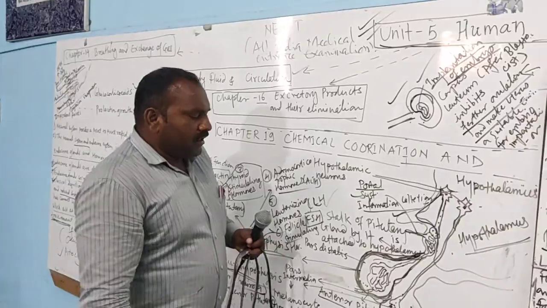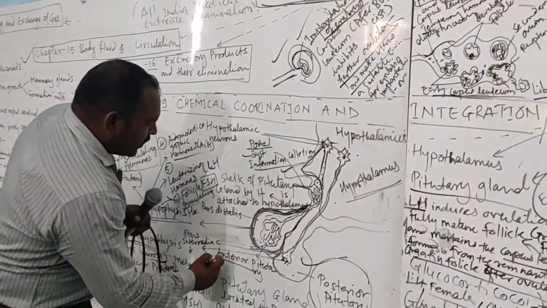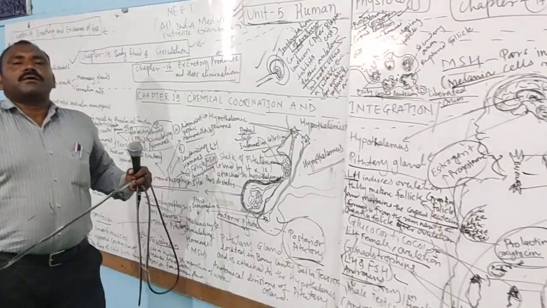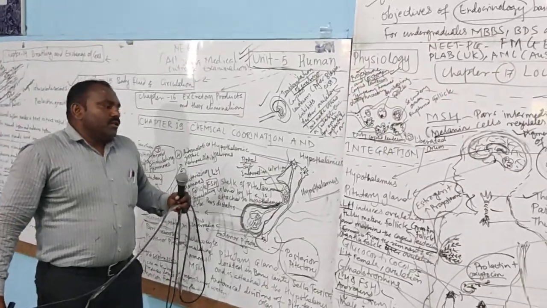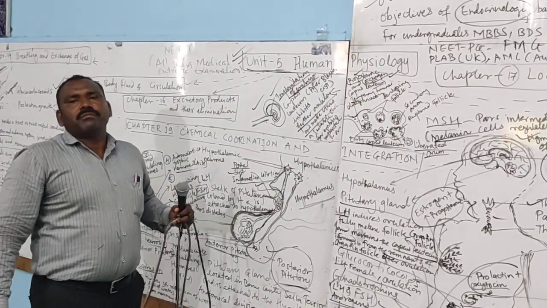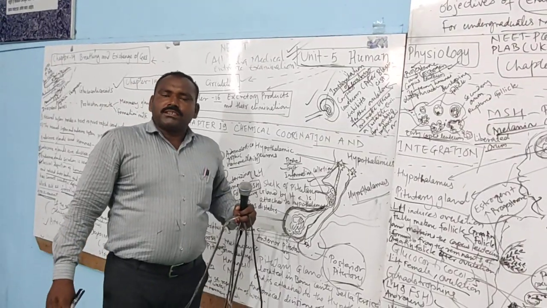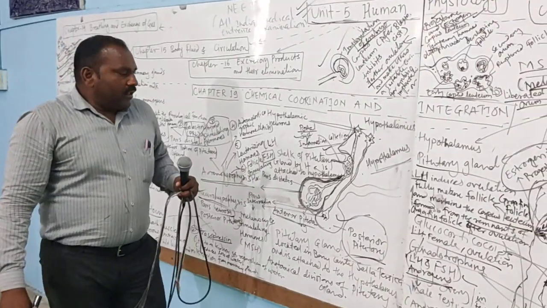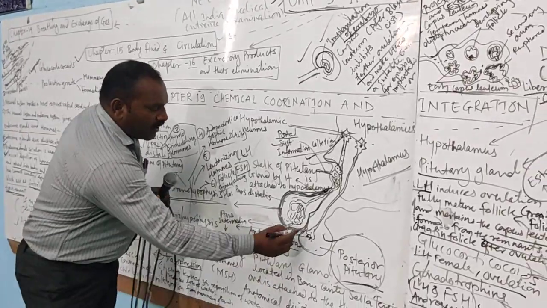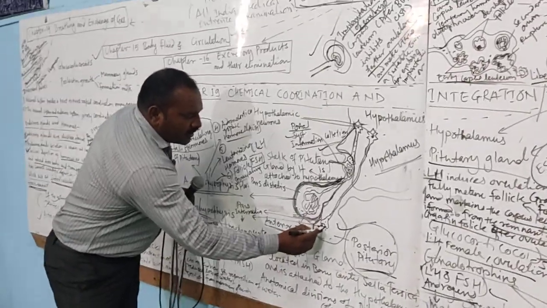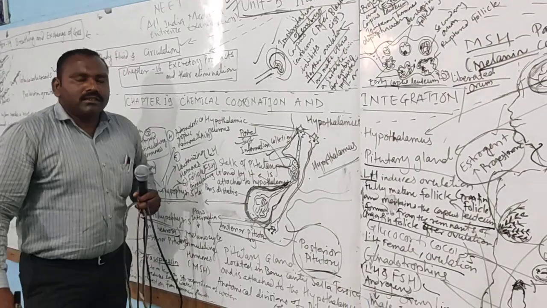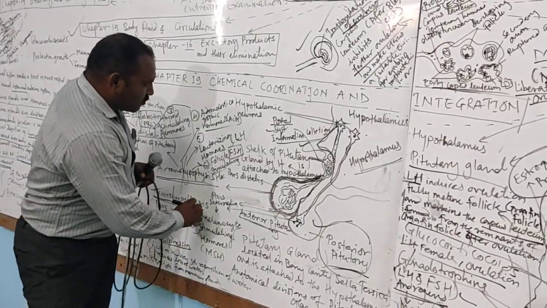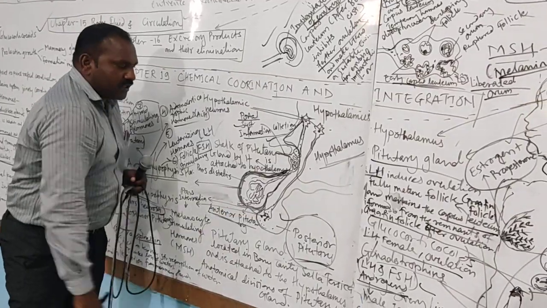But in the posterior region of the pituitary gland, the hormones are supplied by means of neurons. A neuron is made of dendrons and an axon as well as the cell body. The axon terminals synthesize the hormones to the posterior region.